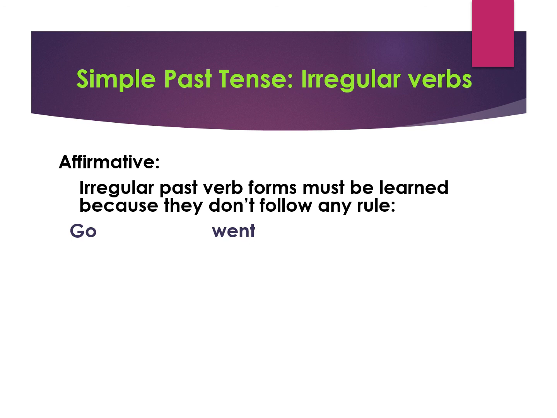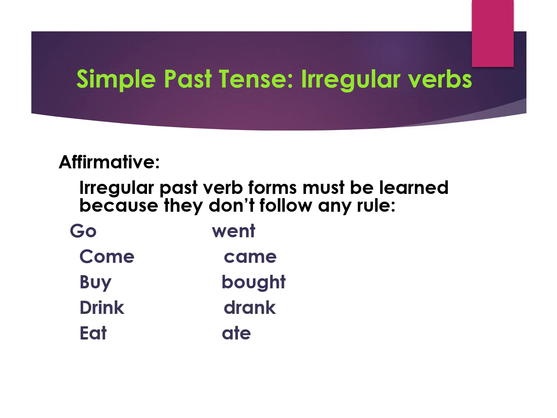For example, the simple present tense verb is go, and the simple past tense form of go is went. For come is came. For buy is bought. For drink is drank. For eat is ate. Find is found. See is saw. The only way around this is to memorize them because they do not follow any particular rules, okay? Later in another video, I'm going to teach you how we can memorize them easily.